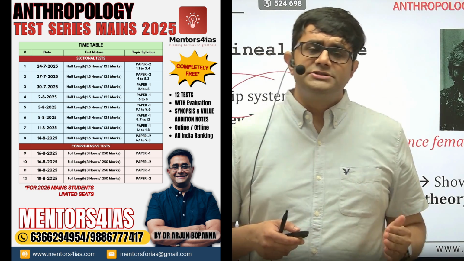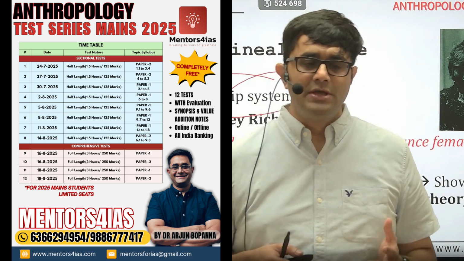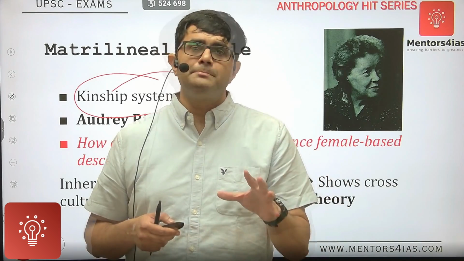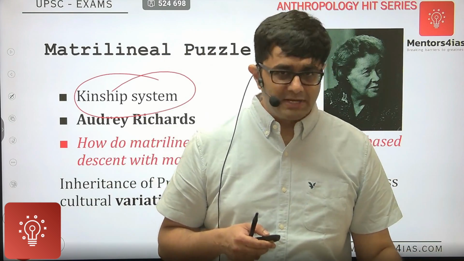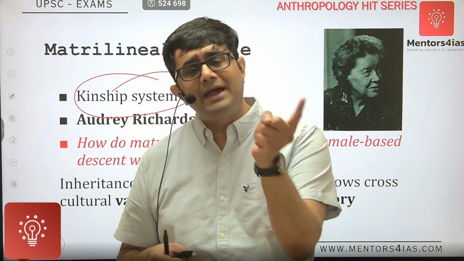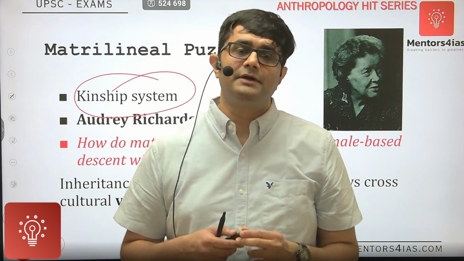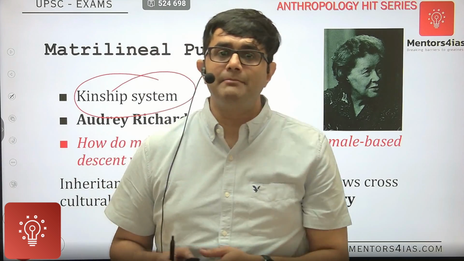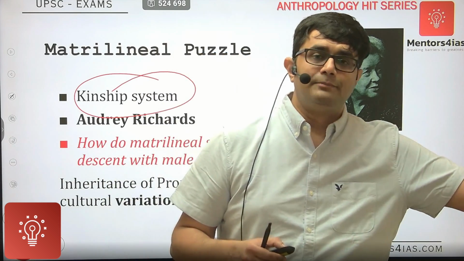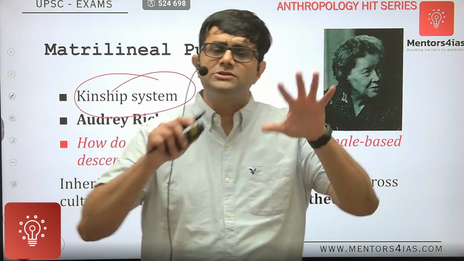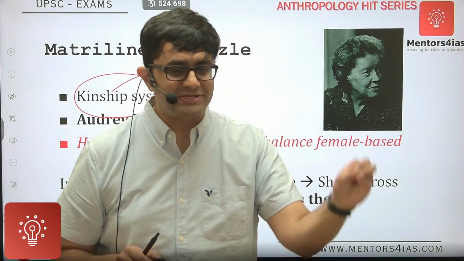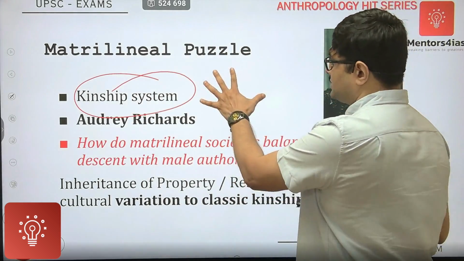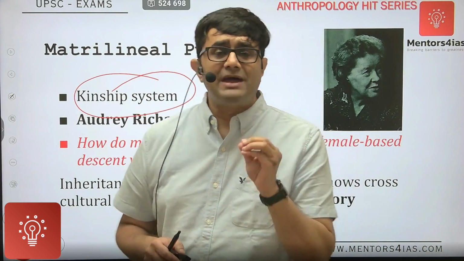But anthropologists' cross-cultural studies have shown that in matrilineal societies, there are a lot of variations found across societies. For example, the titles may be inherited by the mother's line, but the property may be inherited from some other male member of the family. Or political authority may be transferred through a male member of the family, but the properties may be inherited from the female line. So there's a lot of variation when it comes to matrilineal society, and therefore this concept was given and observed as matrilineal puzzle.